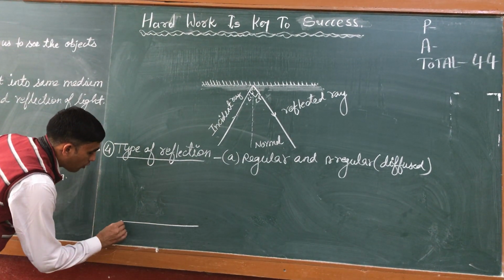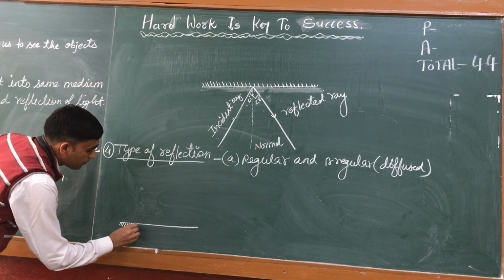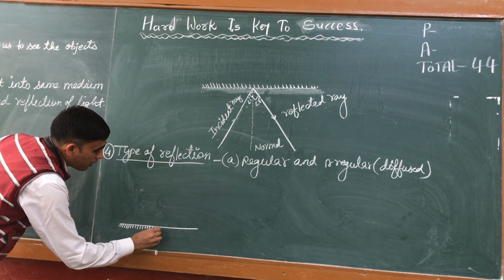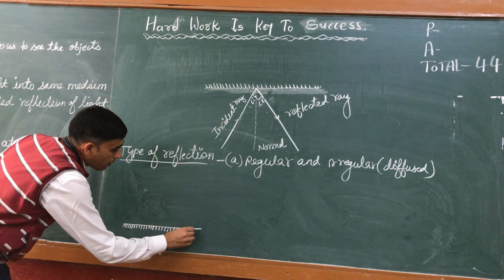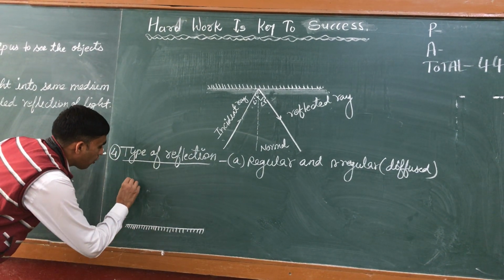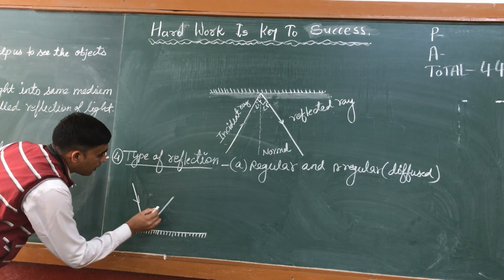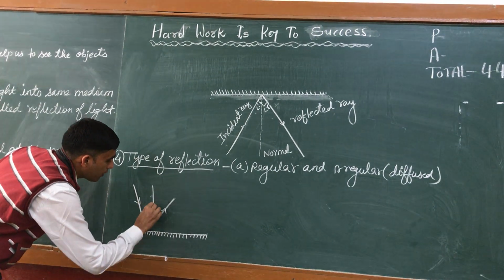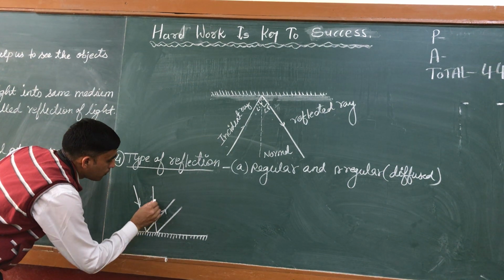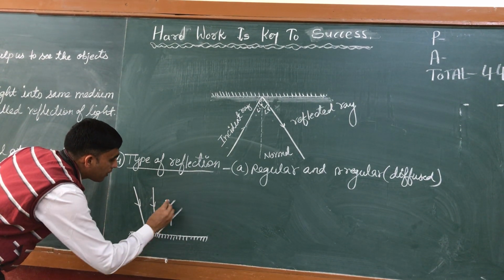This is a surface, that is a mirror or a highly polished surface. When rays fall on this mirror, this is the incident ray and this is the reflected ray.